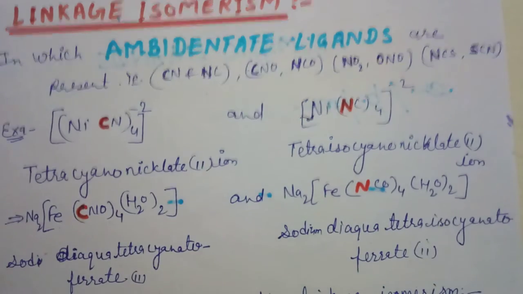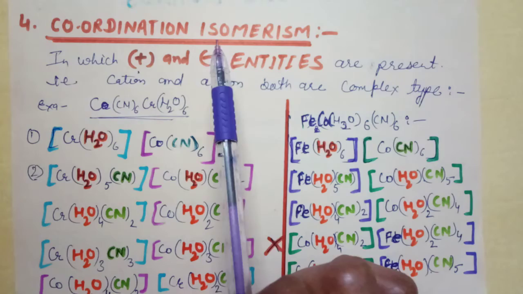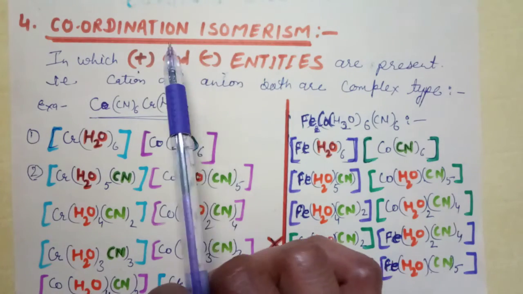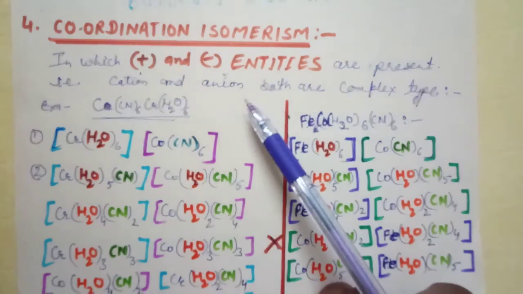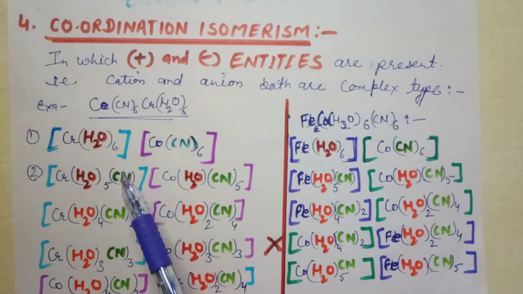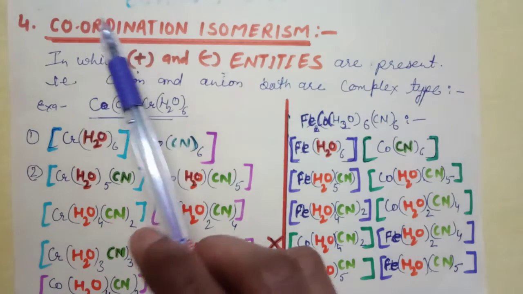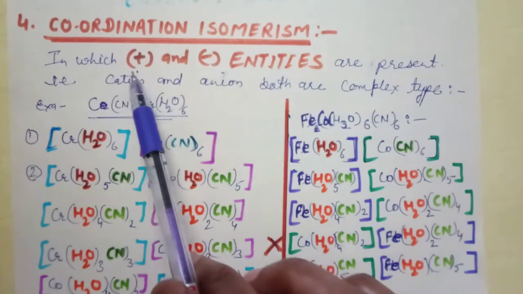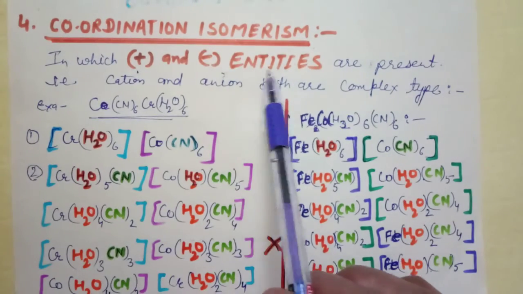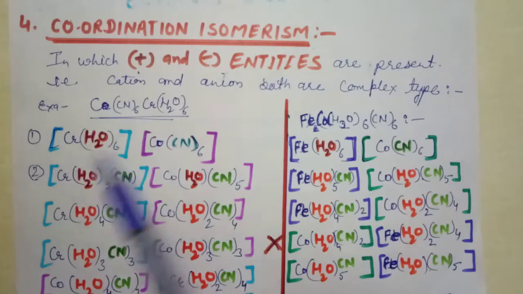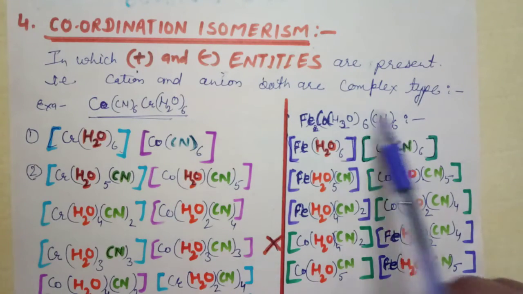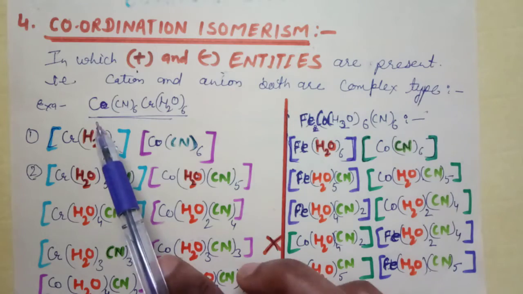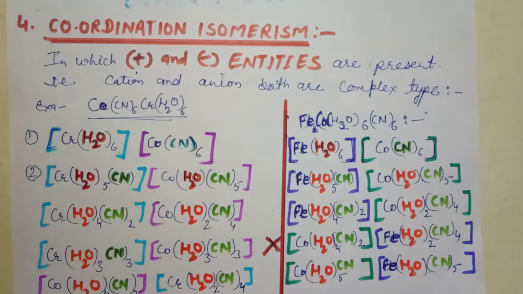Okay. The next isomerism is coordination isomerism. Coordination isomerism means the coordination spheres are changed. The key point of coordination isomerism is that both positive and negative entities are present, meaning the cation and the anion are both complex type. For example, [Co(CN)6][Cr(H2O)6].